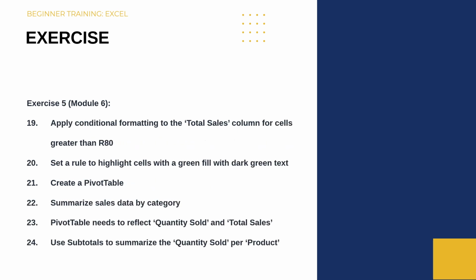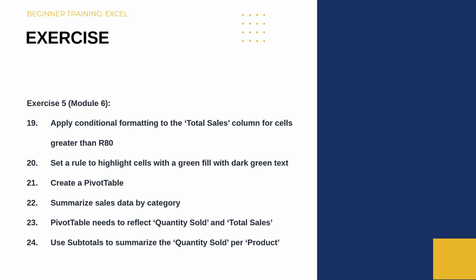And finally, for exercise 5, we would apply conditional formatting to the total sales column for cells greater than 80 Rand. Set a rule to highlight cells with a green fill with dark green text.